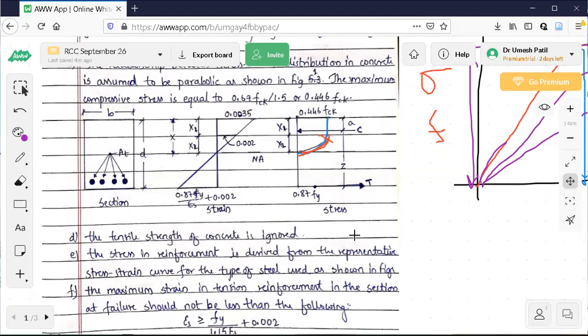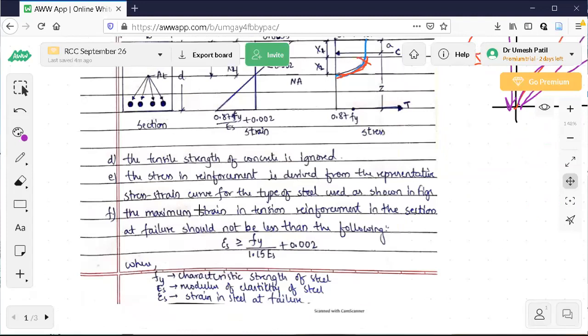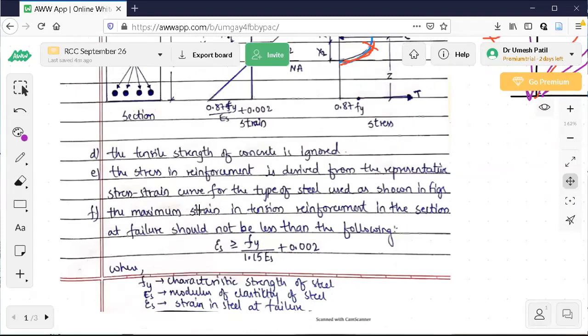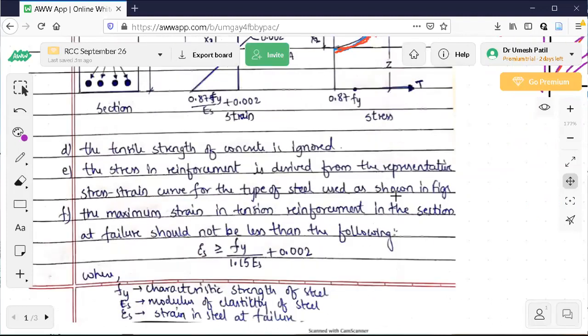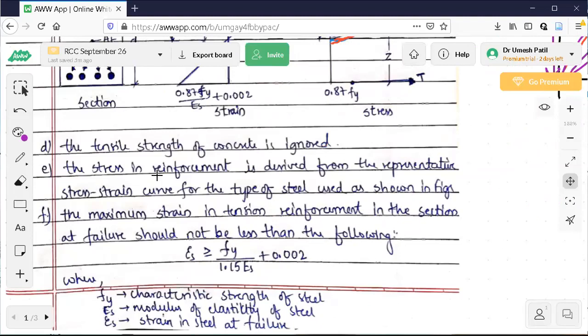Next, the stress in reinforcement is derived from the representative stress strain curve of the steel as shown in the figures. Observe here, we are talking about the stress strain curve of steel now.